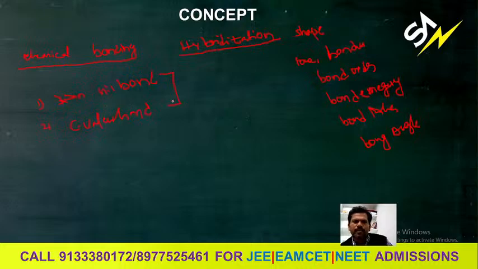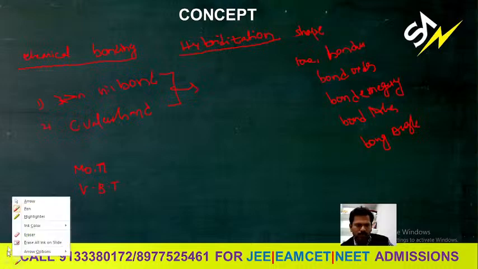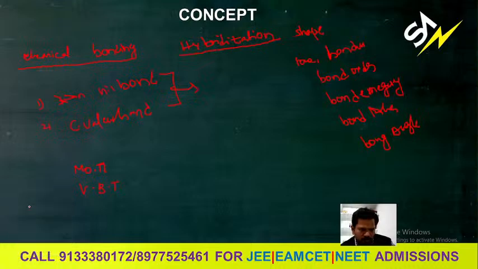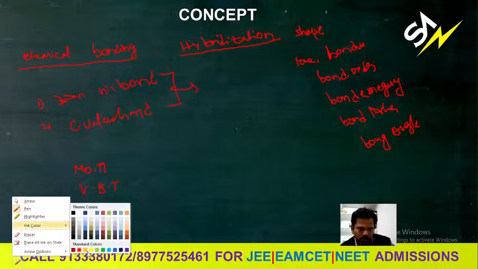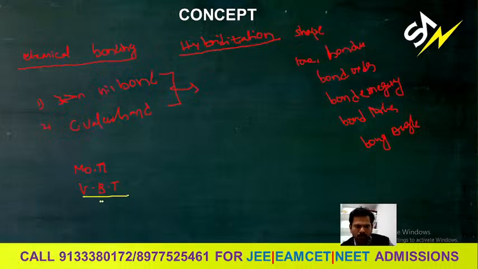Mainly ionic bond and covalent bond, they will ask some questions regarding this one. So we'll check that, and also molecular orbital theory, valence bond theory. You will easily understand molecular orbital theory, valence bond theory.